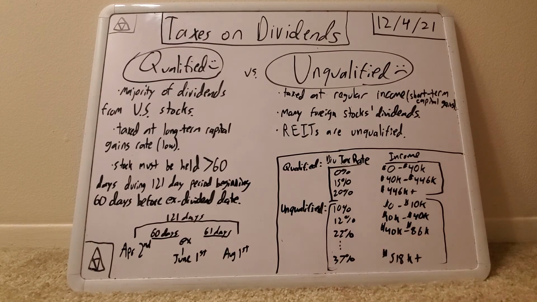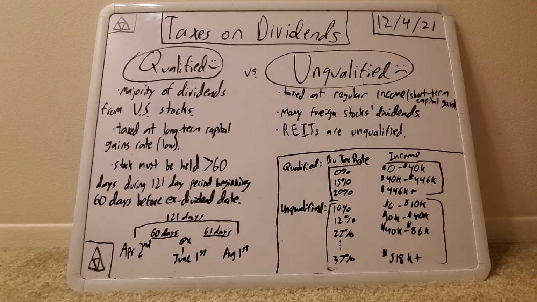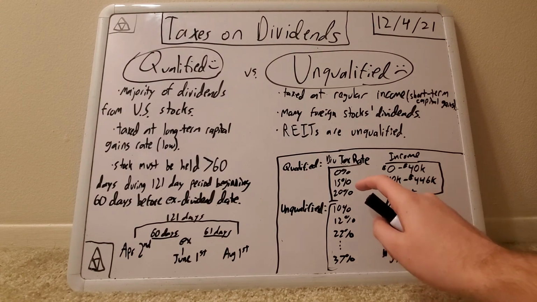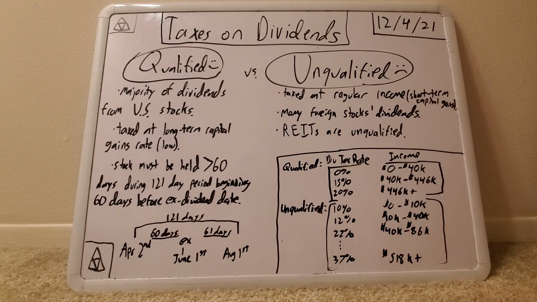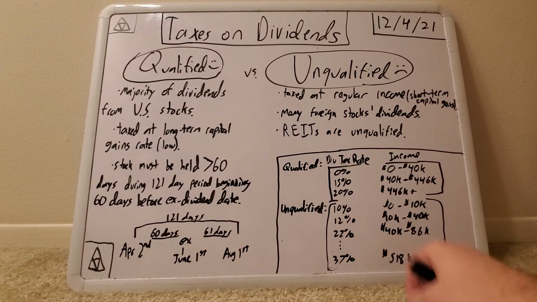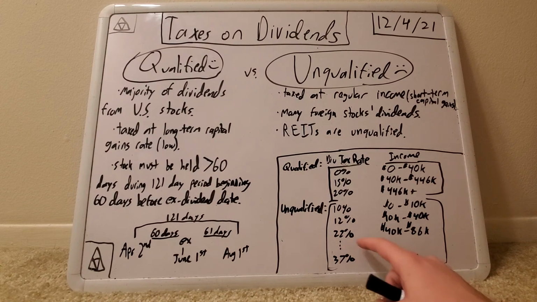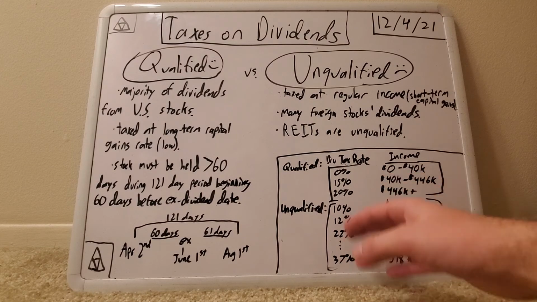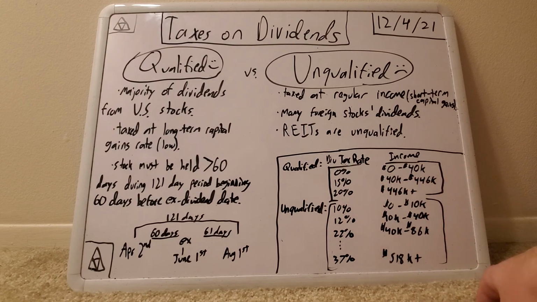Getting down to the unqualified dividends, dividend tax rates. If you make between 0 and 10K, you have to pay 10% on your dividends. 10K to 40K is 12%, 40K to 86K is 22%. And then there are some others in here that I did not list out. I think there are about 7 different buckets in all. So I skipped down to the most expensive one with the highest dividend tax rate, 37% if you make above 518K of annual income.